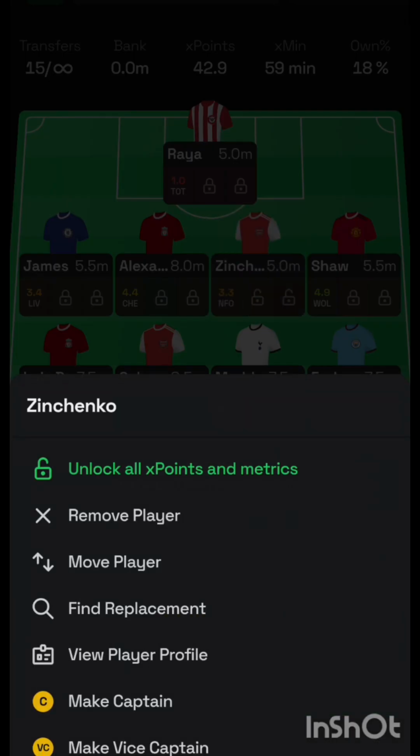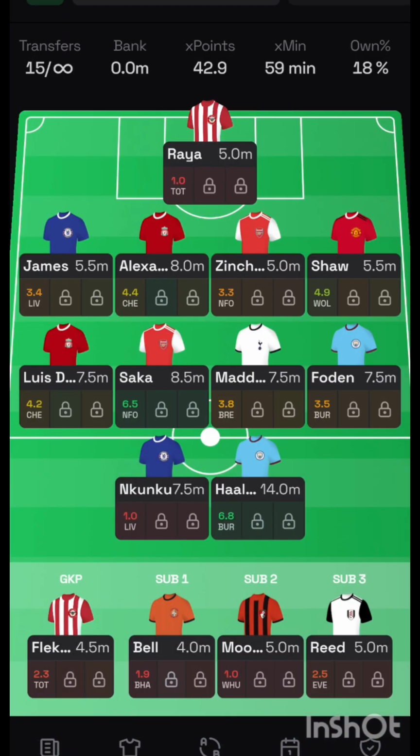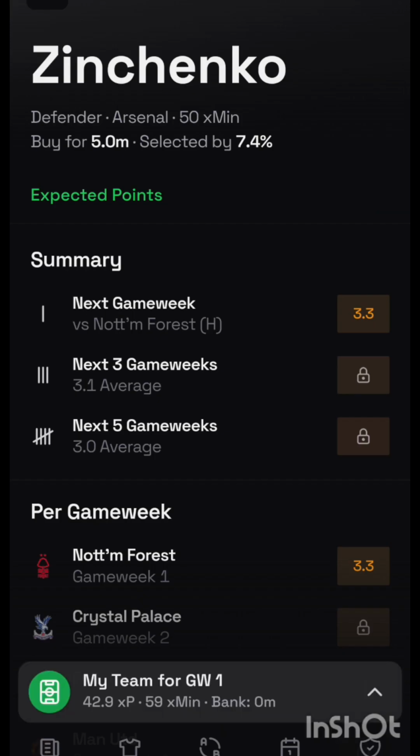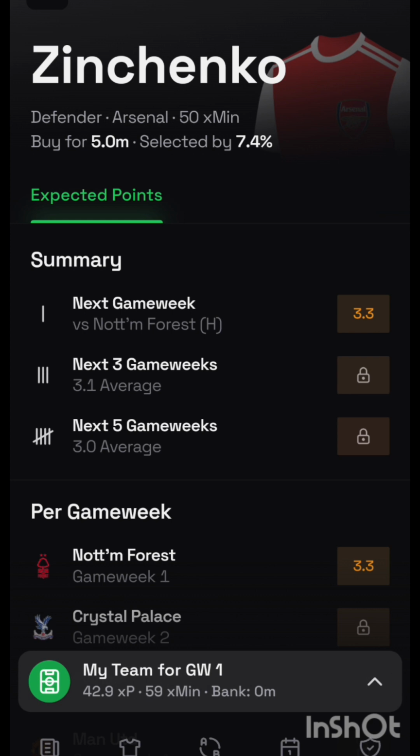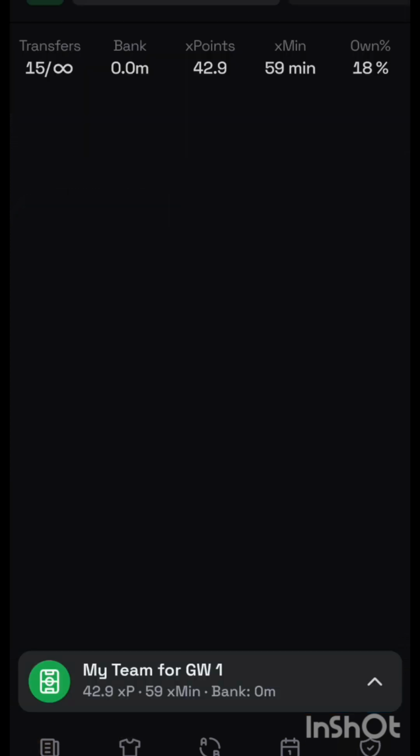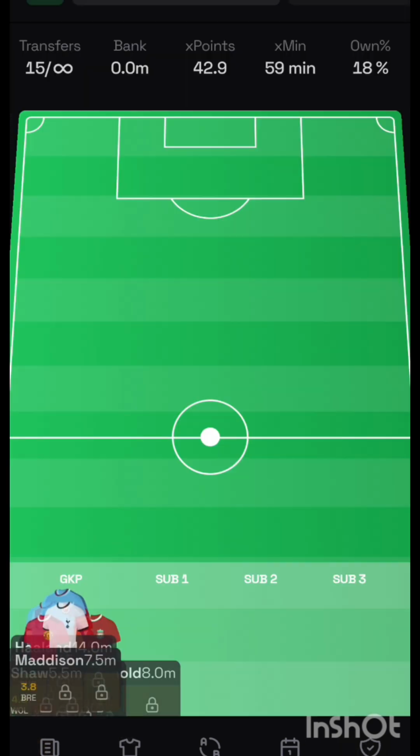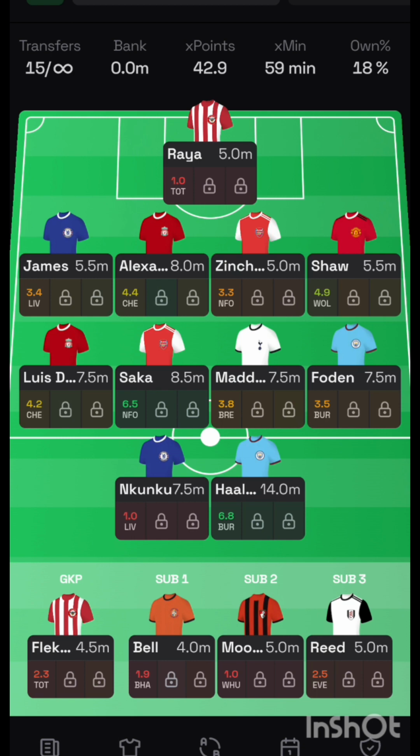Zinchenko loses his place in our current team because he did not play any meaningful minutes in preseason, and while he was out, Timber has made the left-back position his to lose with multiple impressive displays in preseason matches and in the Community Shield. Although Zinchenko was a key player in his manager's plan last season, this season, with the addition of Timber and not transferring out Tierney, it will affect Zinchenko's minutes because the manager now has a player who can invert with the same quality.